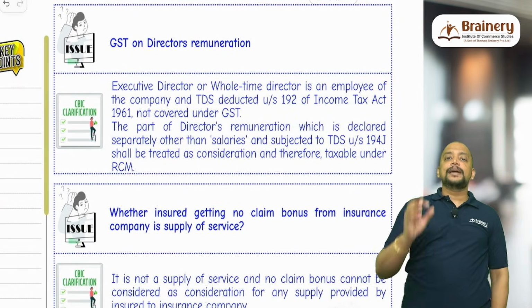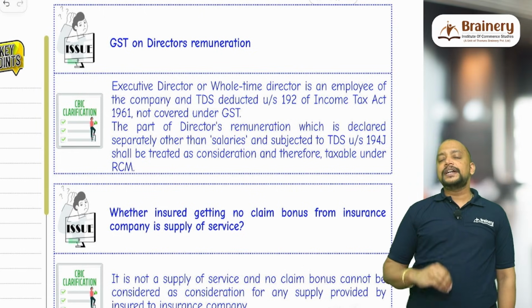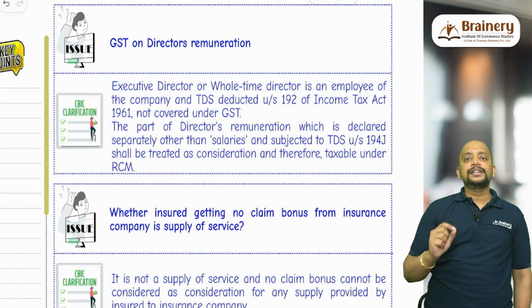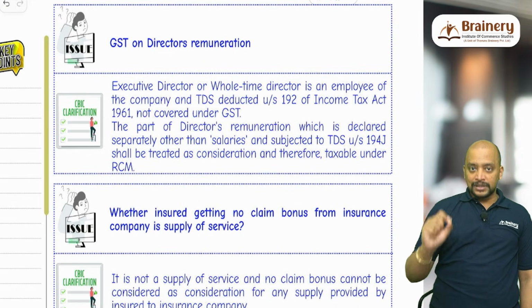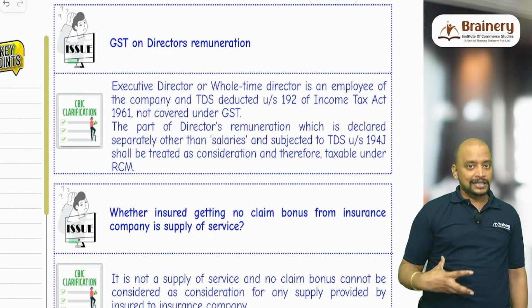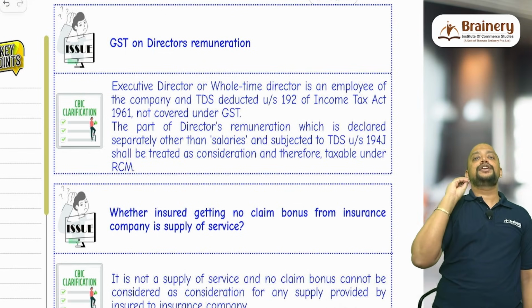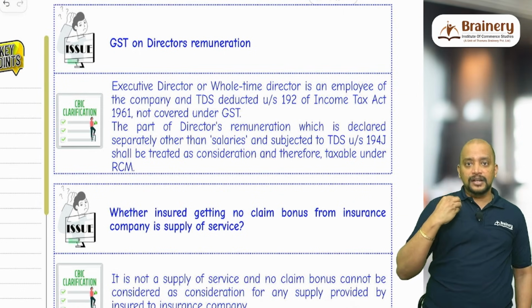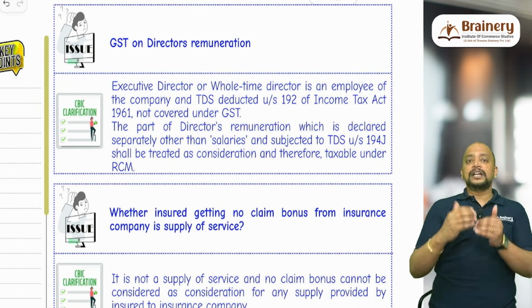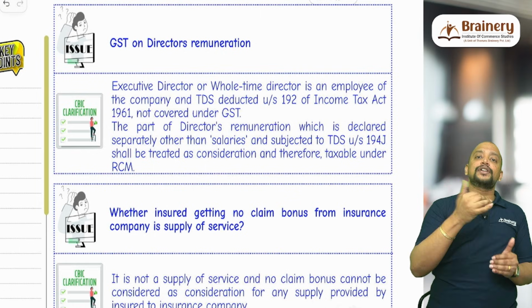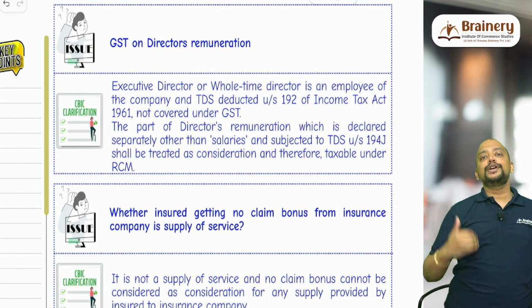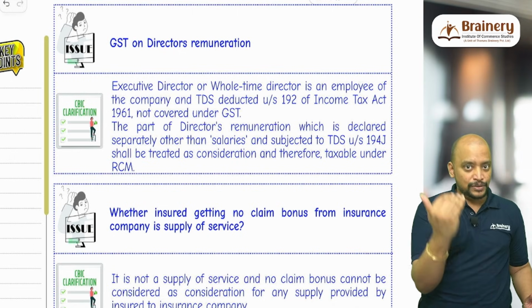Then GST on director remuneration. If the director is an employee of the company, so how to identify whether he is an employee of the company or not? Check the TDS. If the TDS is deducted under 192, so then that is while making payment to the director. If the TDS is deducted under 192 of Income Tax Act, then the money so received by the director will be as an employee, so therefore it will come under income from salaries. Therefore as an employee, so the particular activity is excluded from supply, because employee to employer in the course of employment is excluded from supply.